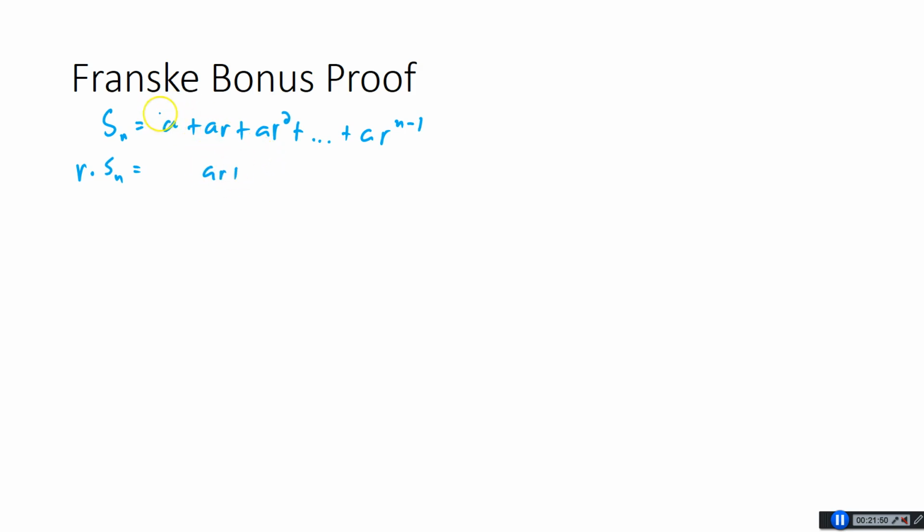If I multiply this whole thing by r and distribute it, the next term would be AR squared. The next would be AR cubed, and we would eventually get to AR to the n minus 1. And the last term, multiplied by r, is AR to the n. Now we're going to subtract that whole thing from the top line. So in the front we have Sn minus RSn.